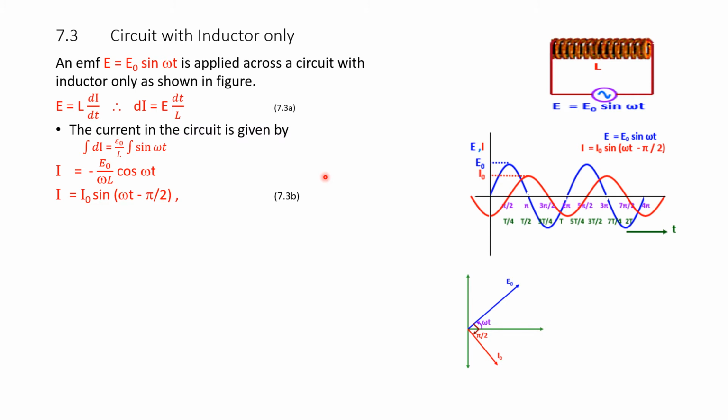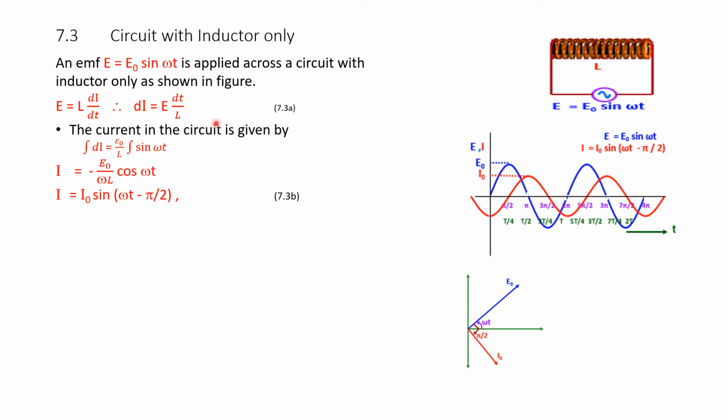Please see the diagram. The same equations are shown in diagram B here. In the x axis we have time, omega t is plotted on the x axis, and the amplitude, E naught, I naught, etc., is plotted on the y axis.